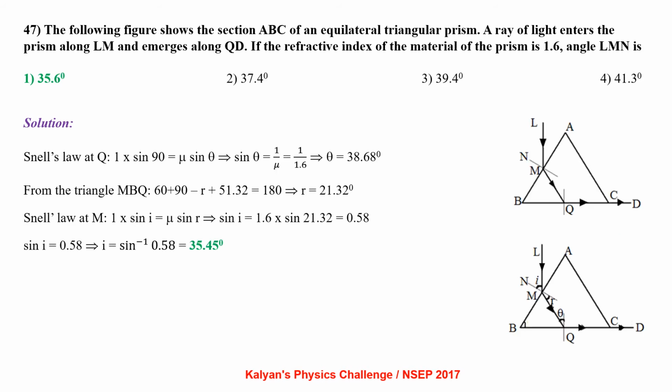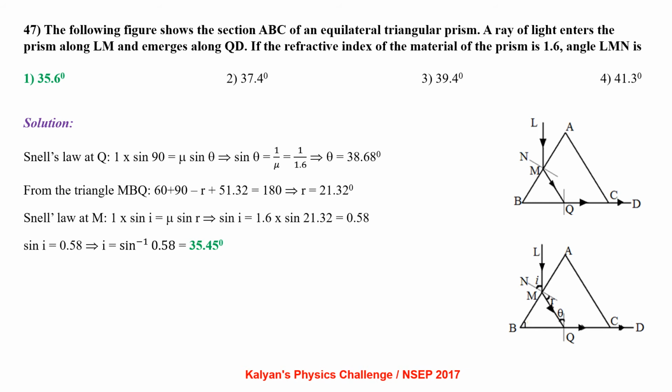The following figure shows the section ABC of an equilateral triangular prism. A ray of light enters the prism along LM and emerges along QD. If the refractive index of the material of the prism is 1.6, angle LMN is. Apply Snell's law at Q. 1 into sin 90 equal to mu sin theta, that is sin theta equal to 1 by mu, theta equal